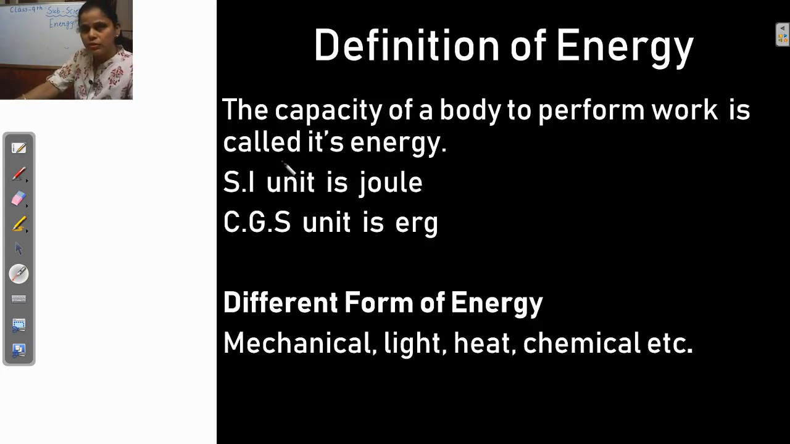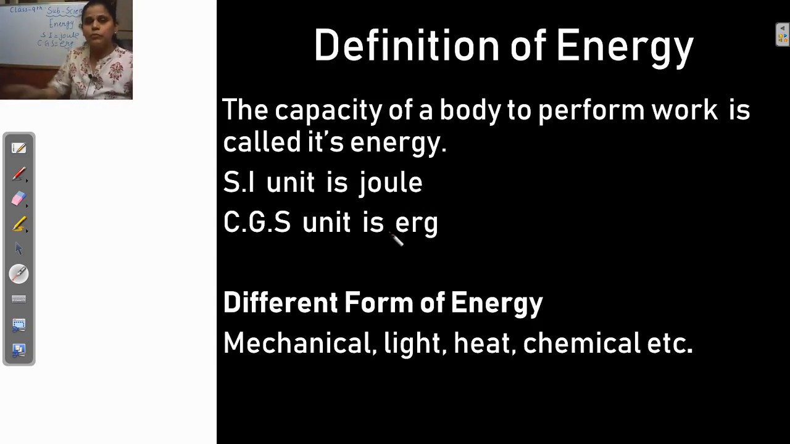In our previous lecture, we studied about work and the units of work. You can see here the SI unit and the CGS unit of energy are the same as the units of work. What was the unit of work? The SI unit of work is joule. Same as that, the SI unit of energy is joule. Understand? And the CGS unit is erg. The CGS unit of work is also erg, so the CGS unit of energy is also erg.